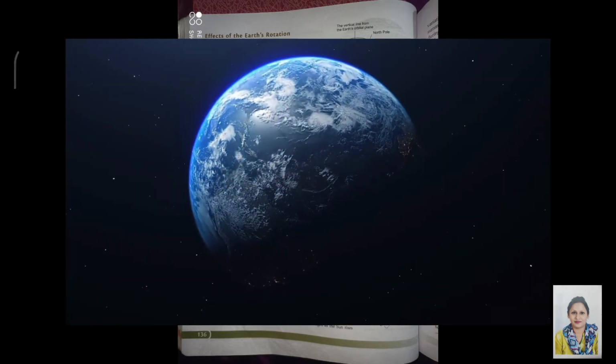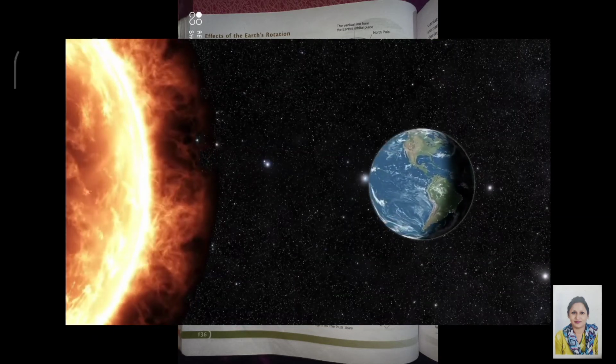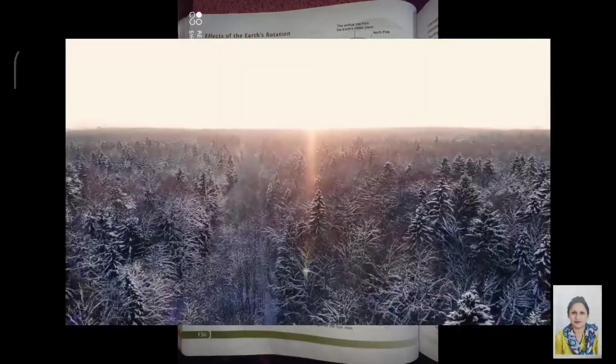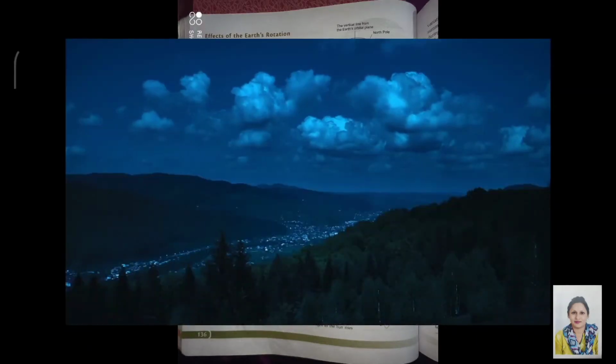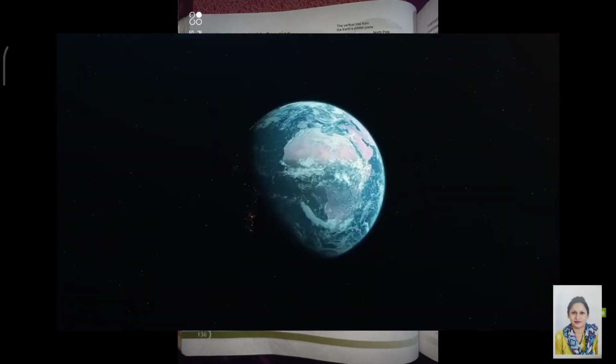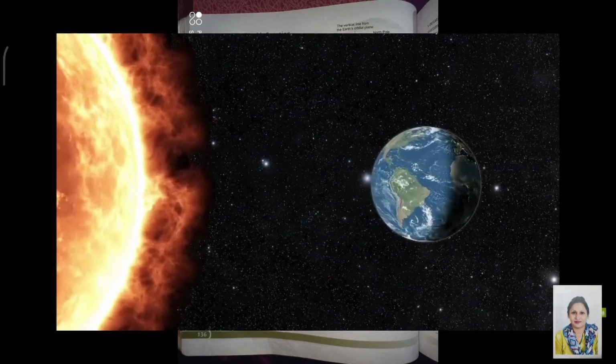As the Earth rotates on its own axis, the part which faces the Sun experiences daylight, while the part which is away from the Sun is dark and experiences night. As the Earth is tilted at a certain angle, a part of it comes under a shadow. The shadow falls in such a way that a line seems to separate the day from the night. This line is known as the line of illumination.